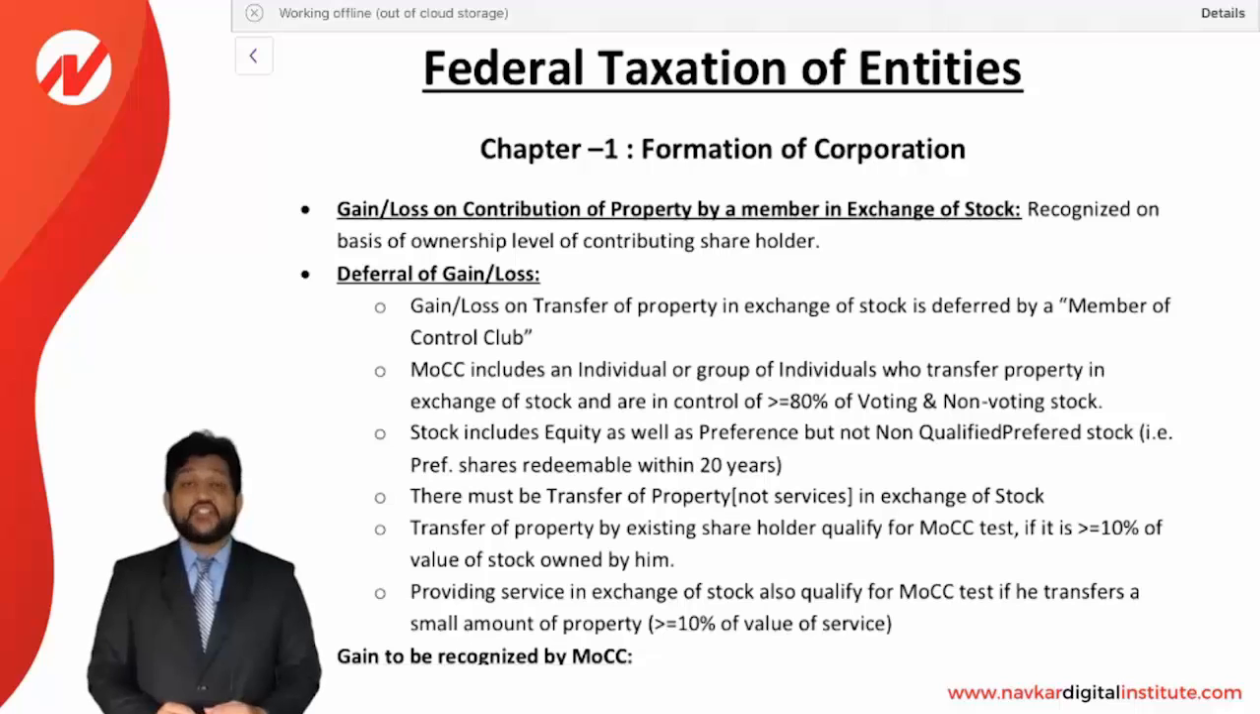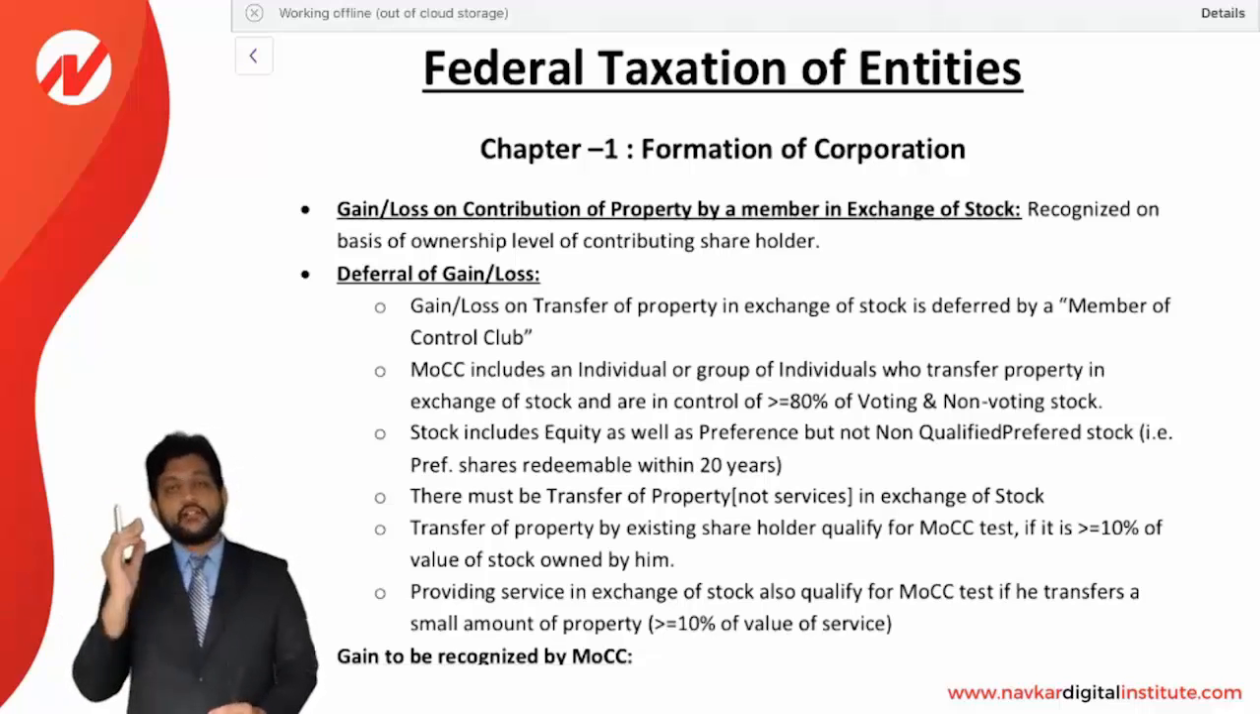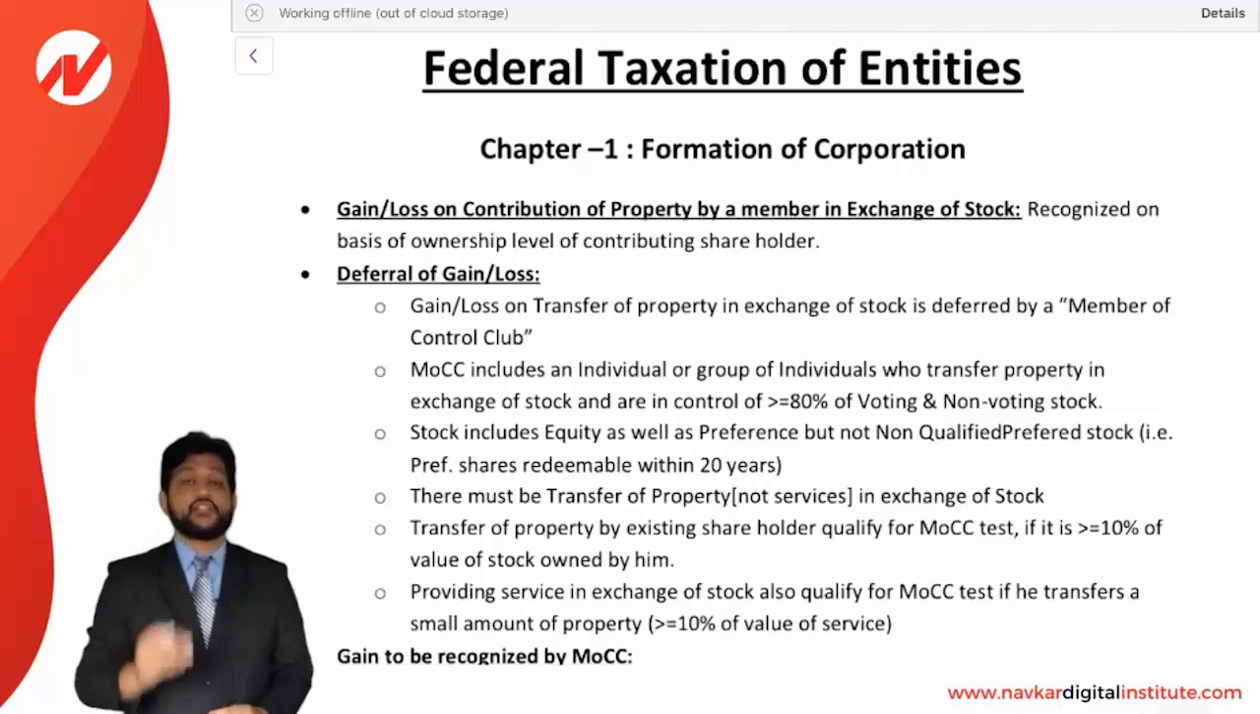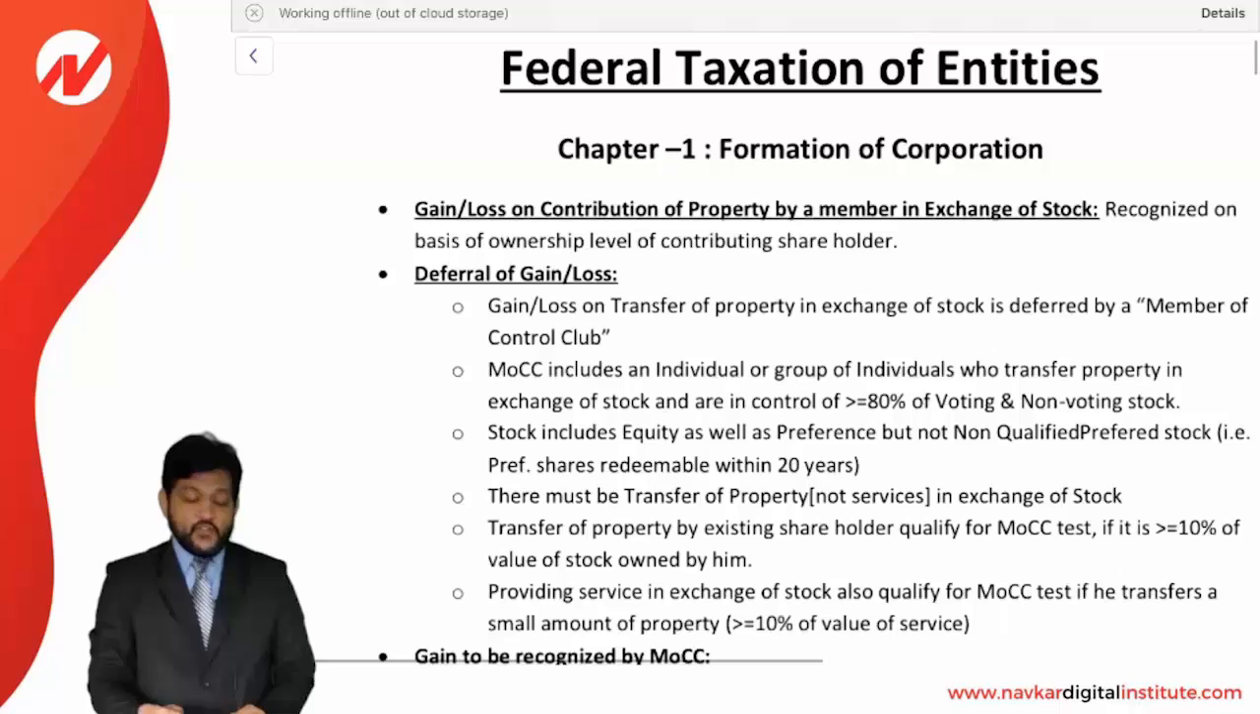In the entities, there will be a corporation, a partnership firm, a trust, and an estate. So there are different entities being covered here, and for each and every entity, we'll see the rules. Now, out of the total 23 chapters, the first chapter we are going to start is formation of corporation. Chapter number 1, formation of corporation.